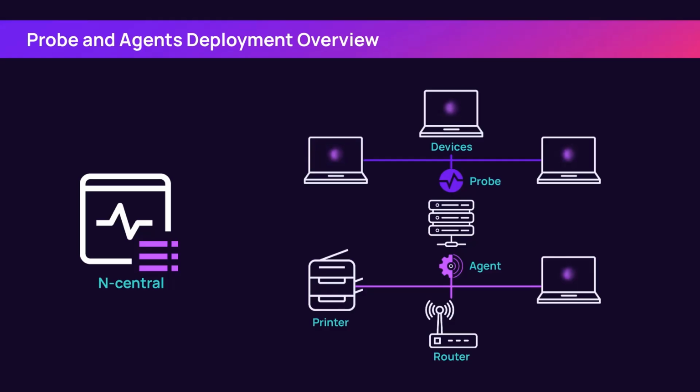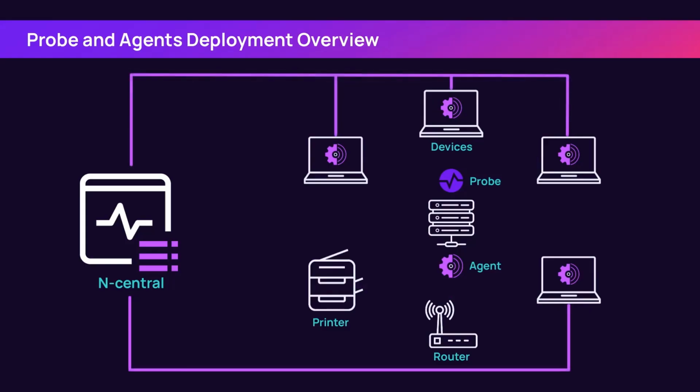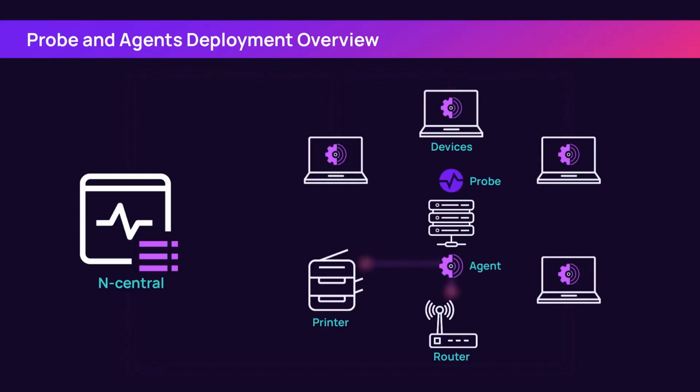The probe will push agents to all the devices capable of receiving them. Each agent will then call home to N-Central independently of the probe, and will continue to check in. The agents report results directly to N-Central. For devices that are not capable of having an agent installed, such as a printer, the probe will report results directly to the N-Central server. The guideline is that the agent monitors itself and the probe monitors other devices in the network.